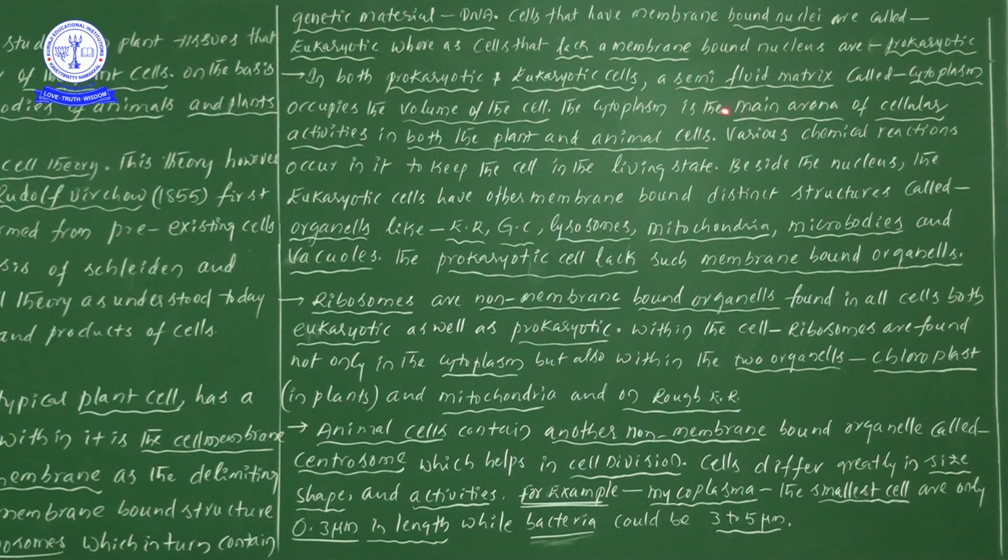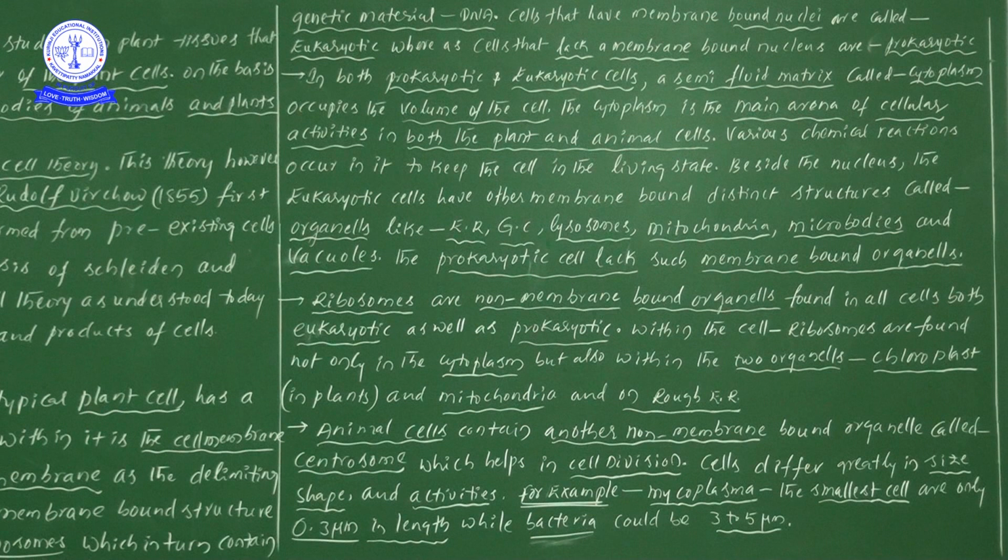Later, this particular cytoplasm is mainly involved in all cellular activities, in both plant cells as well as animal cells. Next one, various chemical reactions. Various types of chemical reactions occur in it. There are so many chemical reactions that occur within it, so definitely there are different types of chemical reactions taking place in the cytoplasm.